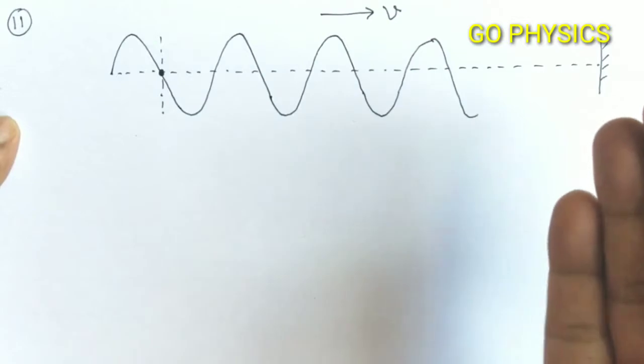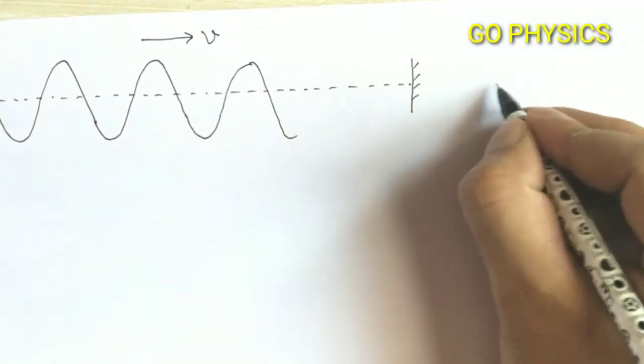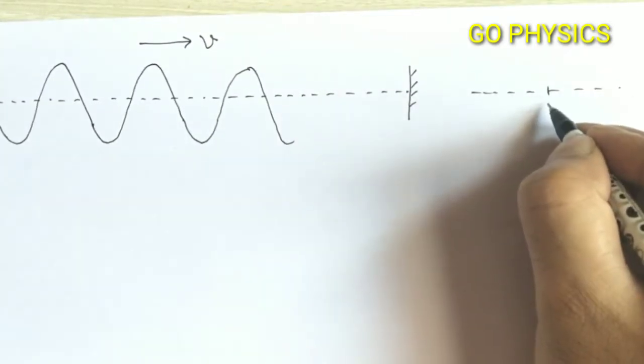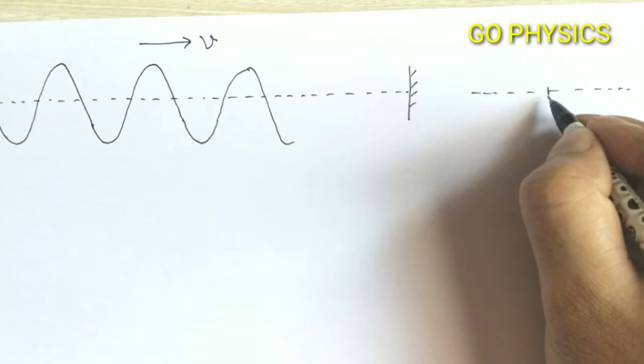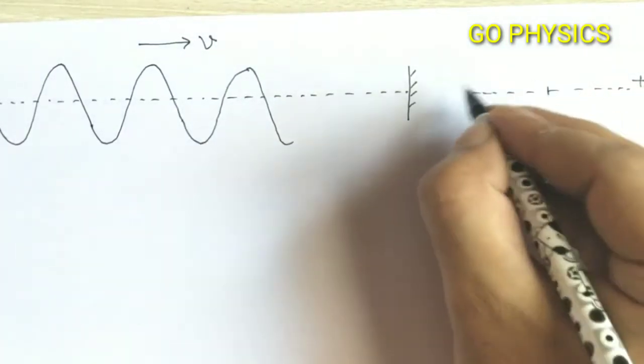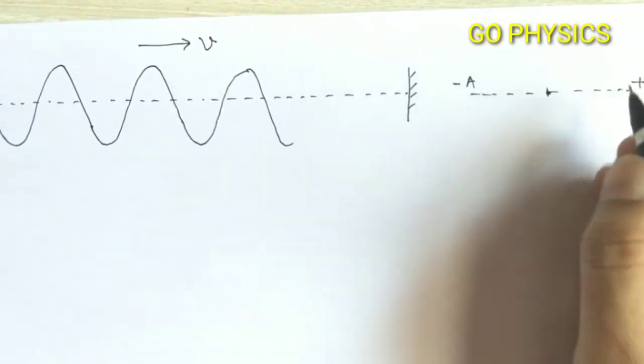And from the concept of simple harmonic motion, we know that, suppose this is the mean position of the particle that is performing simple harmonic motion, and this side is the amplitude and this is the leftward amplitude.